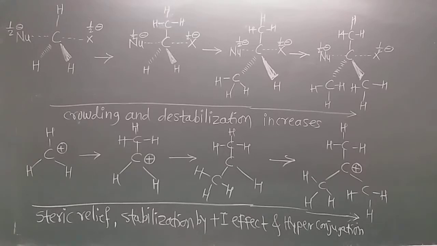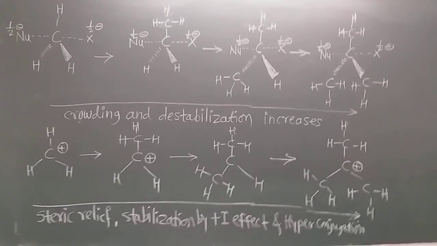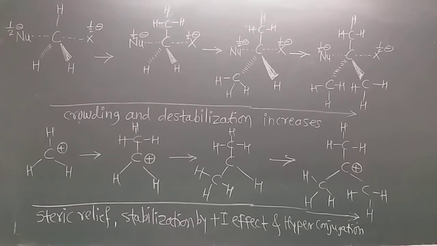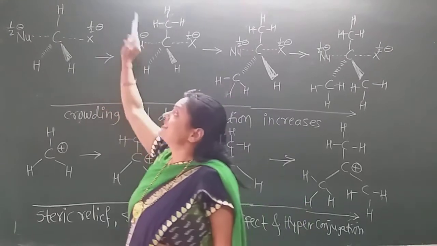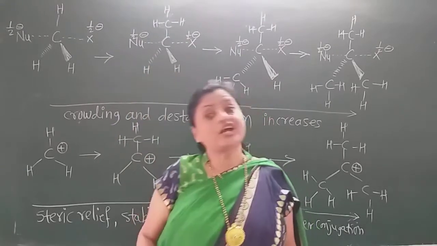Now here I discuss it diagrammatically. See here, in the primary alkyl halide, in the SN2 mechanism, this is the pentacoordinate transition state.